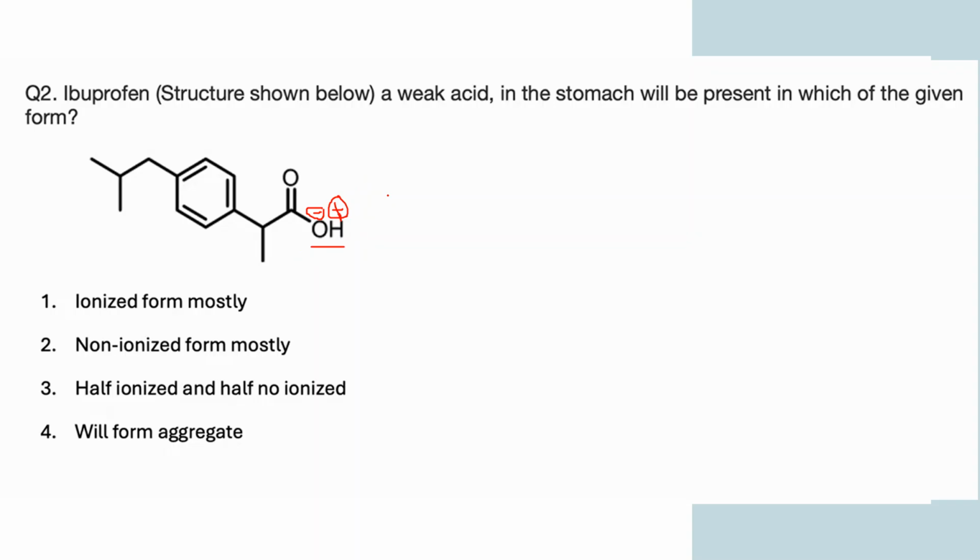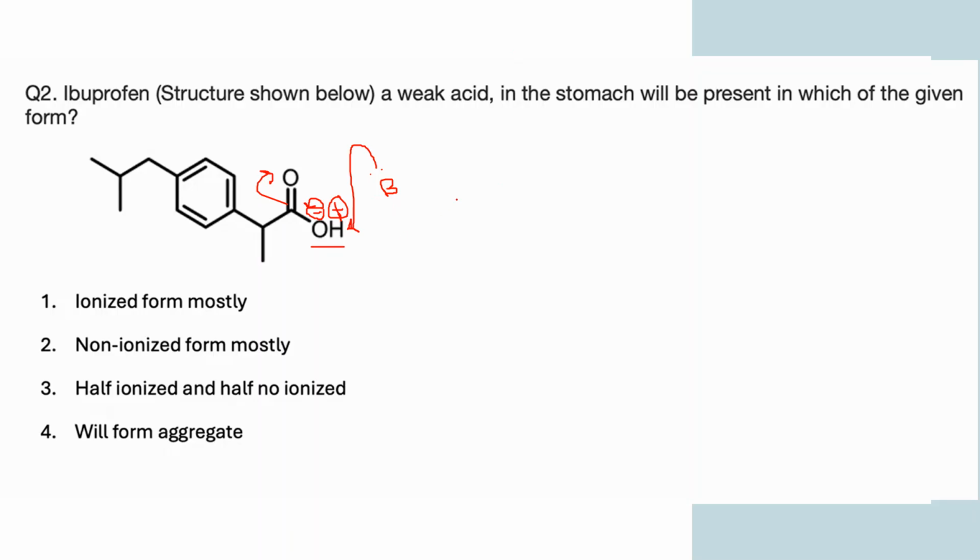If a basic medium was there, the base can abstract your proton and leave you with this O minus, which is stabilized due to the conjugation. So if the medium was basic, an ionized species could form.